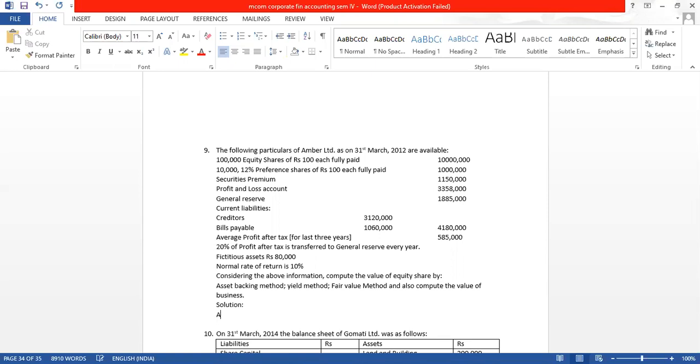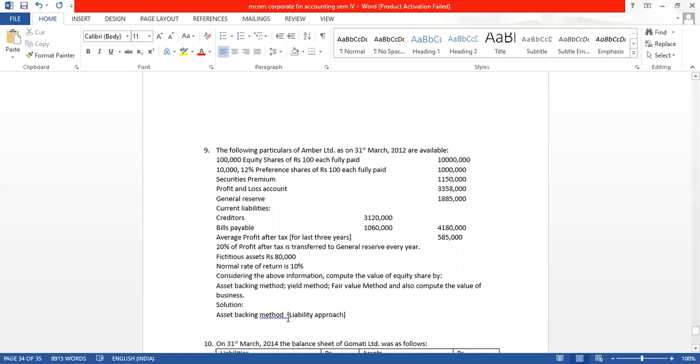See, under asset backing method, we have to find out the value of share by asset backing method, which is also called net asset method. But we will have to do this by liability approach. We have done a similar type of sum in the previous lecture. So when the value of assets is not given, we will have to find out through the liability approach. So shareholders fund and long-term borrowings will be equal to the value of business or the capital employed.